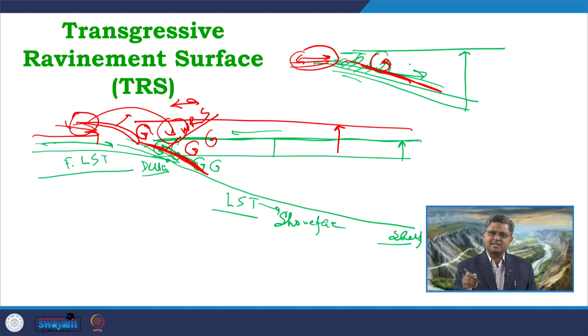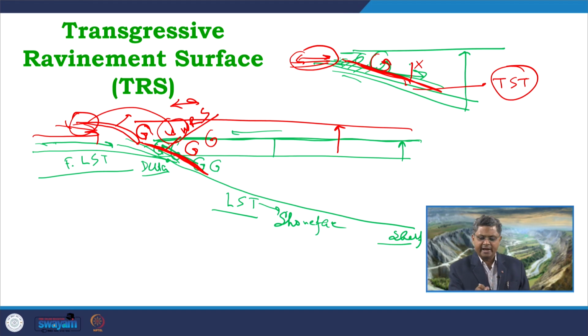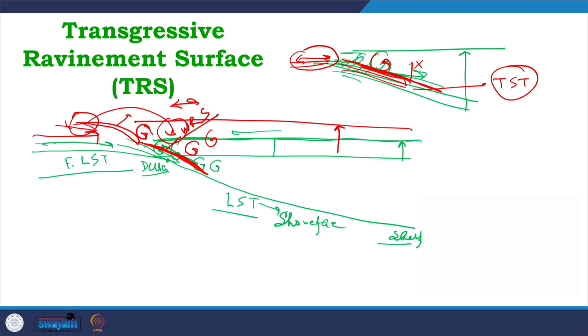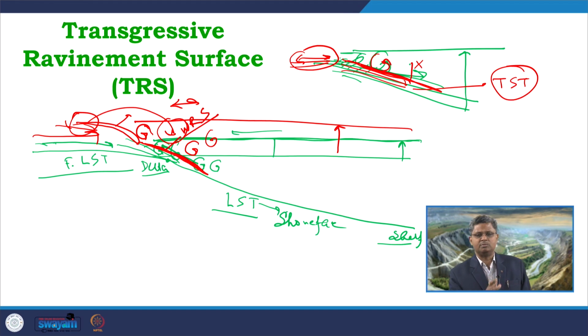So, definitely in this kind of scenario, when the erosion is going on along this surface, nothing is deposited, because erosion is going on. But below this, what we can expect, some part of the TST, the very early phase of the transgressive deposits, will get deposited over here in this part. So, those deposits will underlie these surfaces. So, a transgressive ravinement surface will always be identified, or it can be recognized, in the marginal part of the basin where this wave reworking is going on, where tidal effects are very strong.